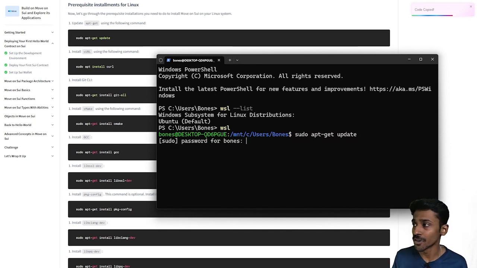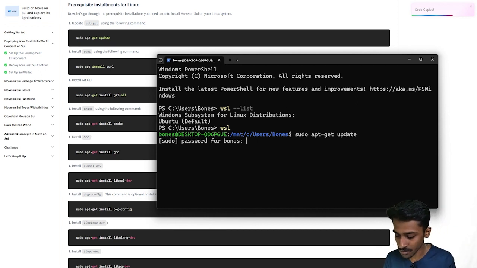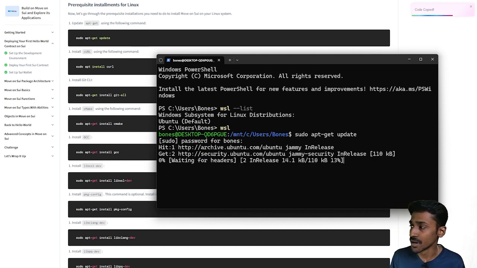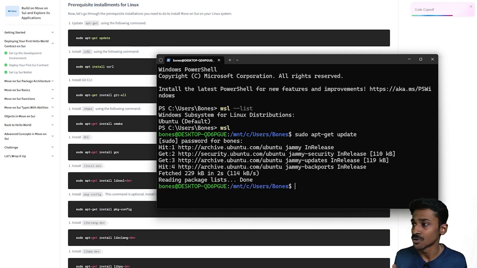It's going to ask you for your password. This is the same password you'll be setting during the very first initialization. As I said before, when you install WSL, you'll have to reboot your system, and for the very first time when you open the app as admin, you'll be setting this up. The initialization will happen then and there itself. You'll be setting your username and your password, which I've already set up over here. So let me enter my password. There you go. It's going to quickly check through all the repos to see if there are any updates needed. In my case, it's already updated, so that's not needed.